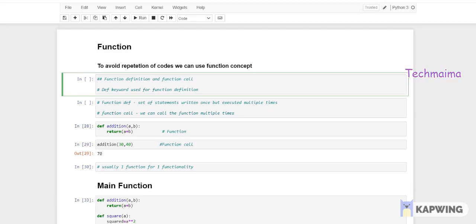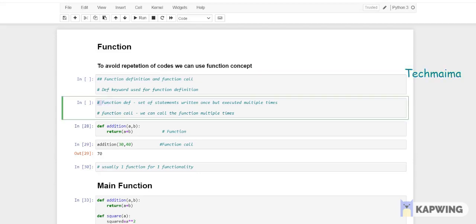First thing, to create a function you have to use the def keyword. The def keyword is used for function definition. That is what def stands for: you have defined, given a definition about a function. To use it, you have to call the function. When you call it, then only you can use the function. So a function def is a set of statements written once but executed multiple times.